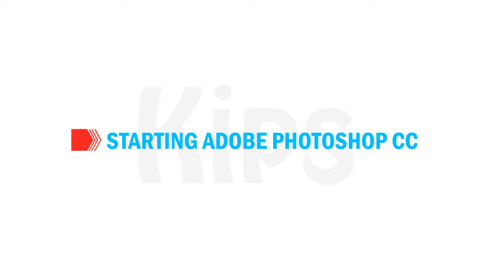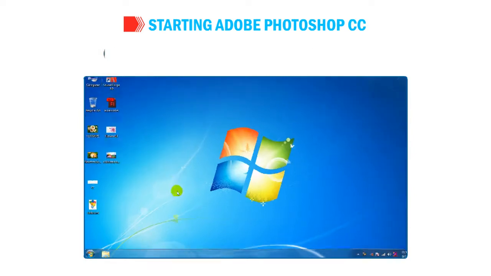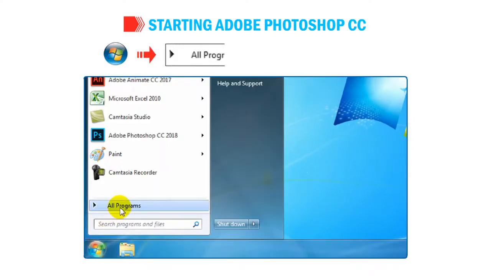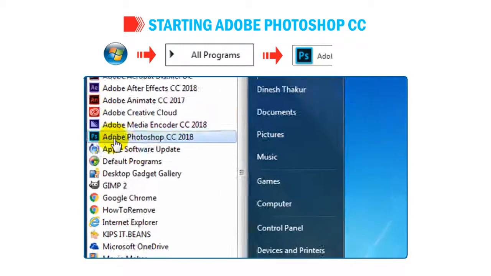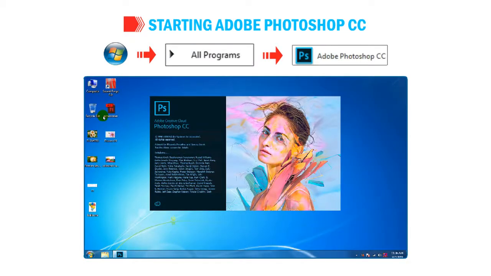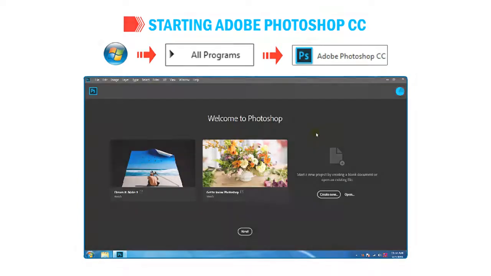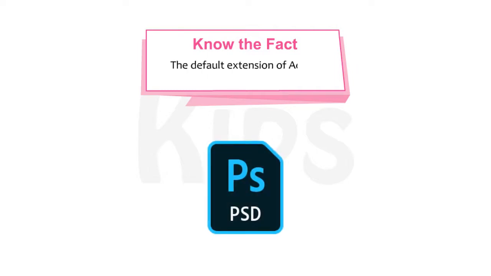Now, let us learn how to start Adobe Photoshop CC. To start Photoshop, follow the sequence of steps given below. Start, then All Programs, then Adobe Photoshop CC. Know the fact: the default extension of an Adobe Photoshop file is .psd.